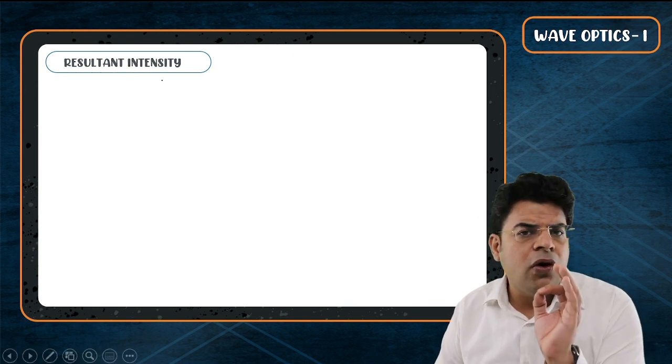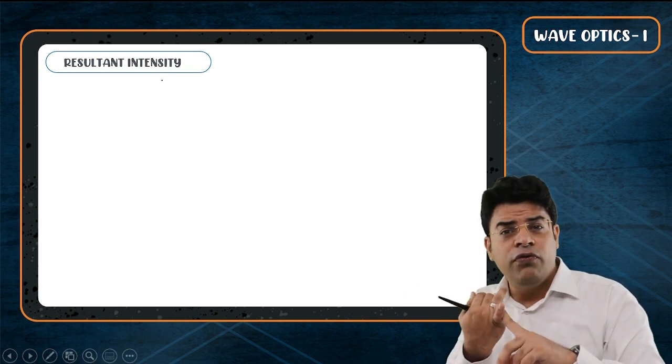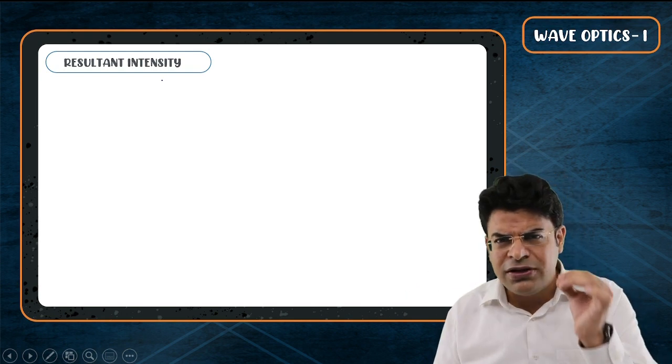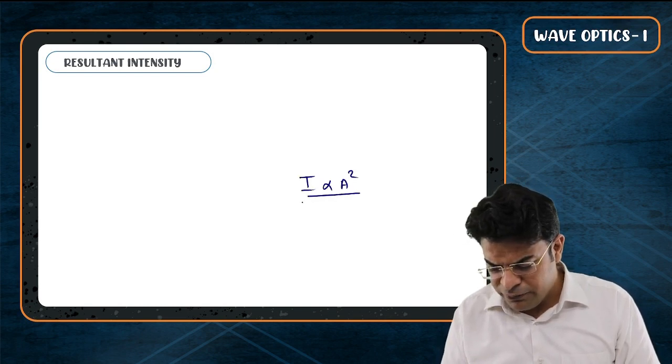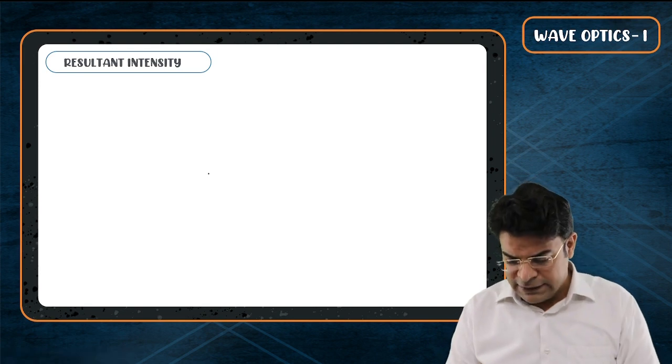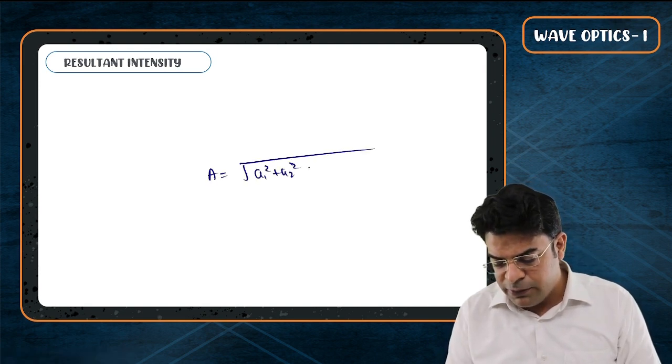We know that for all three types of wave, whether you have string wave, sound wave, or light wave, the intensity is proportional to amplitude square. I have just told you guys that the resultant amplitude is under root of a1 square plus a2 square plus 2a1 a2 cos phi, right?